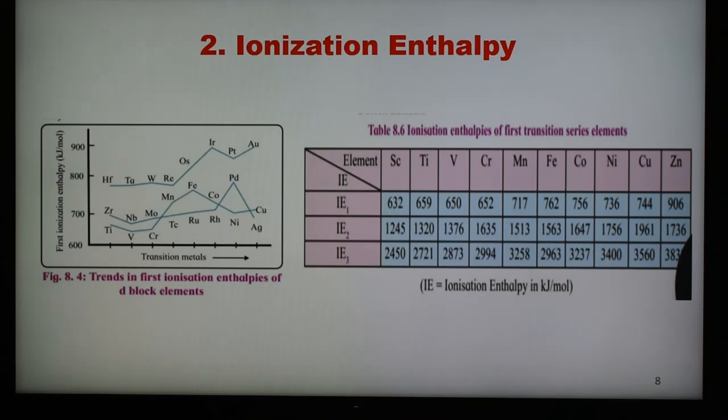Therefore, the increase in ionization energy is due to the increase in nuclear charge. And as the transition elements involve the gradual filling of the (n-1)d orbital, the effect of increase in nuclear charge is partly cancelled by the increase in screening effect, and therefore the increase in ionization energy along the period of d block elements is very small.